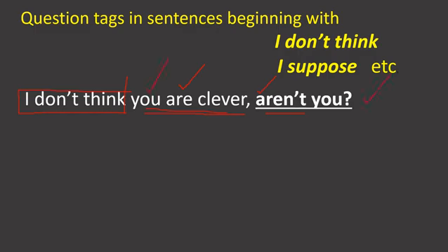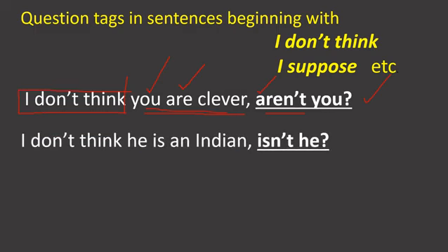Understood? Now, I don't think he is an Indian. Here also this sentence begins with I don't think. This part is negligible. You have to write the question tag for this part only. He is an Indian. So auxiliary is. This is a positive statement, so isn't. Subject pronoun is he. Isn't he?